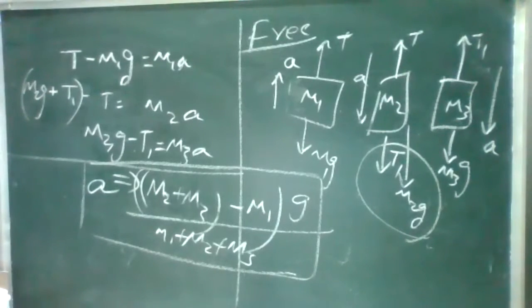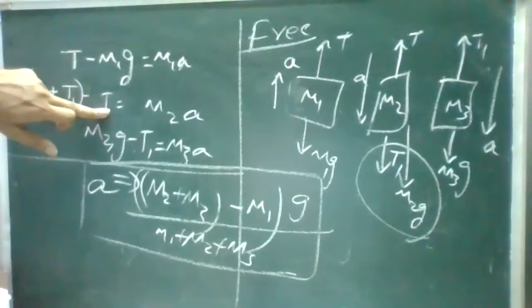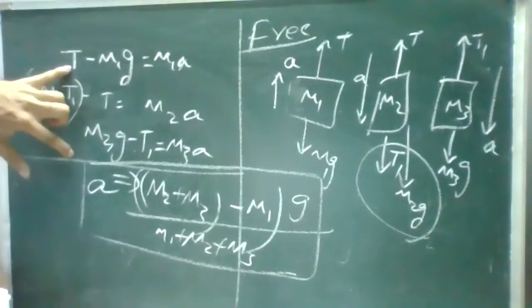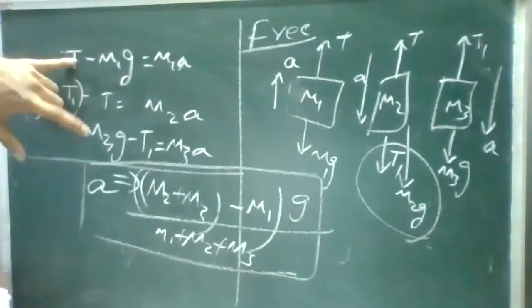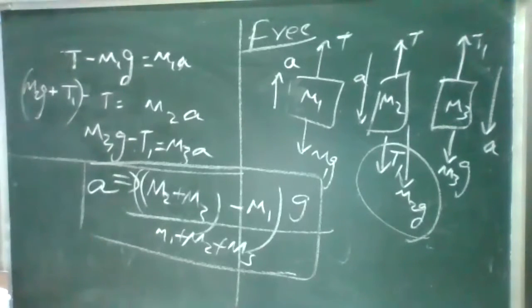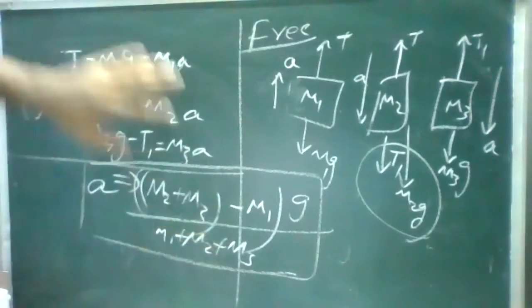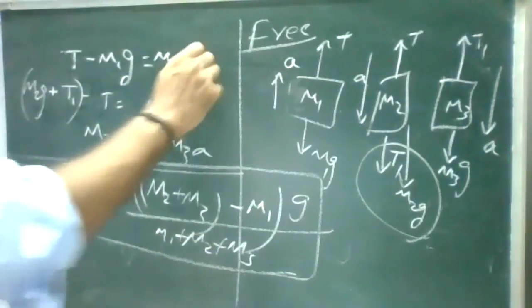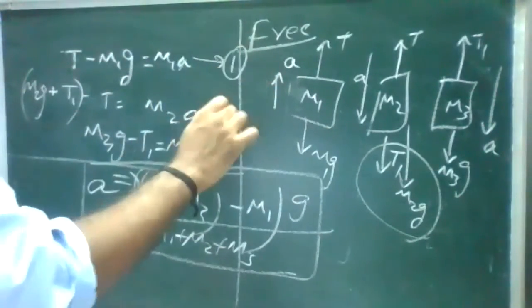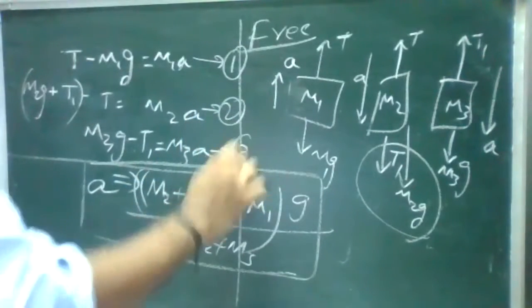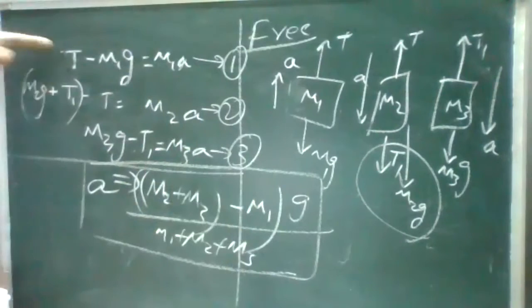No, I will do. Okay, just try it. So remember here it is the second equation, it is T1 and T. So what you have to do, you have to substitute the first and third equations in the second. Then you'll get the acceleration. Now, so we got the acceleration, we need to find the tension T. So you have to substitute this acceleration in the first equation. If you want to find T1, you have to substitute in the third equation. So acceleration in the first, we'll get T. Acceleration in the third, we'll get T1.